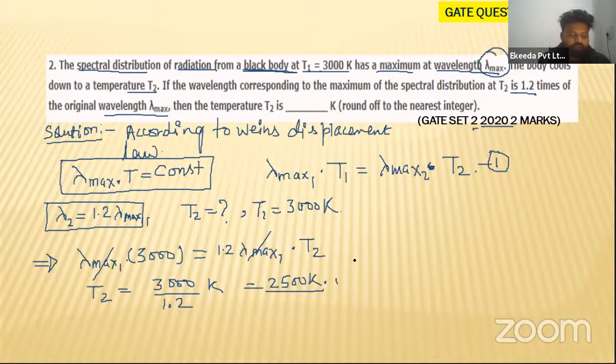And I hope this question is very simple. They are asking this for 2 marks in GATE. You can easily understand this. And I hope everyone is getting this concept. So is that clear to everyone? A formula-based question he is asking. So let us move on to the next question.